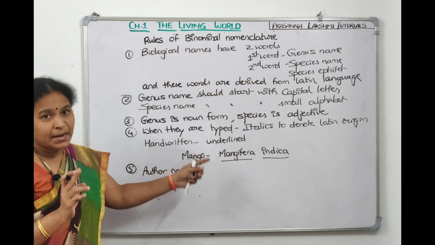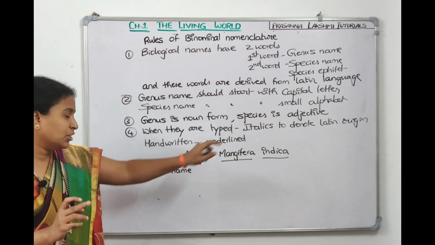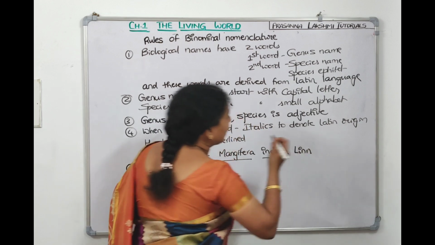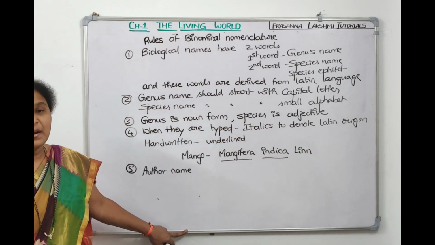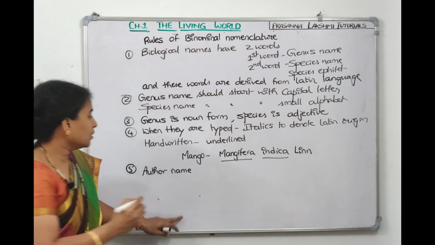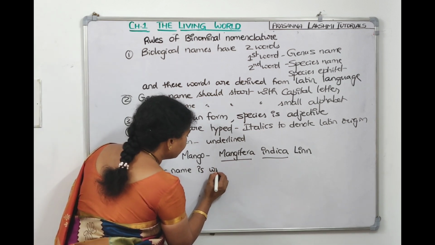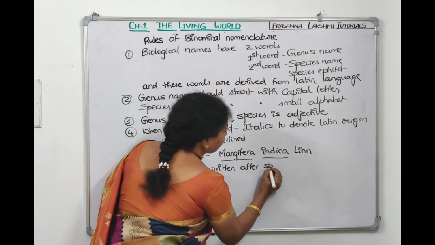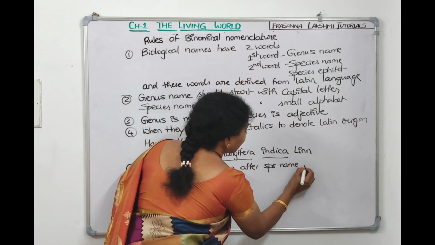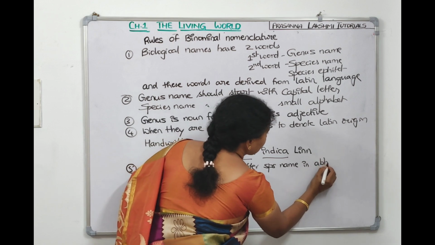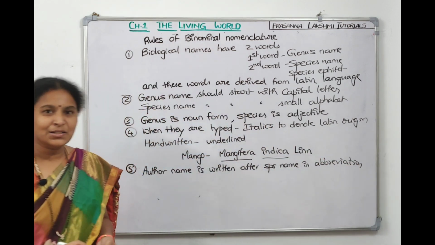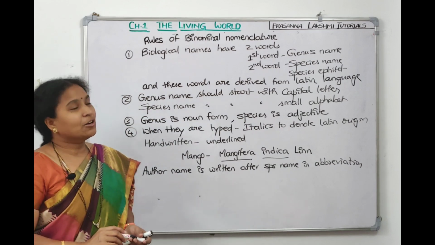For example, if Linnaeus has given the name of mango as Mangifera indica, the author name we will write in abbreviation as Lin. The author name is written after the species name, but not the full name. In abbreviation we will write the author name. Understood? So these are the rules of binomial nomenclature.